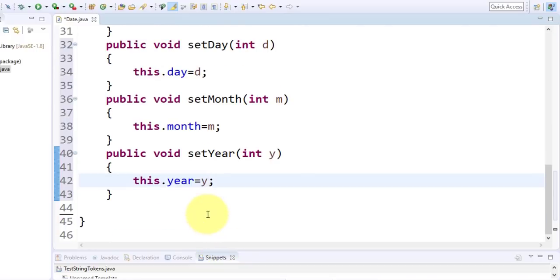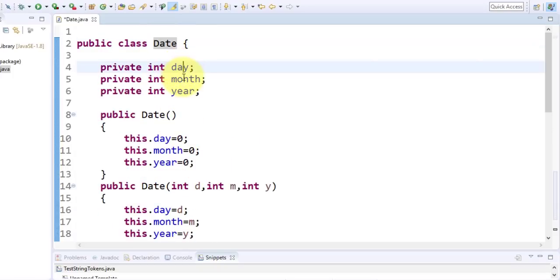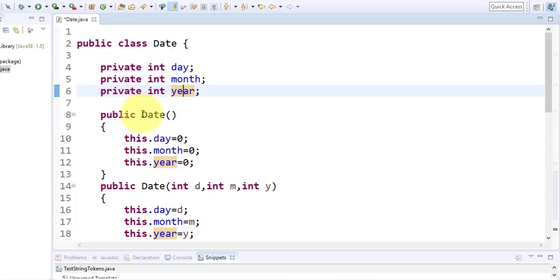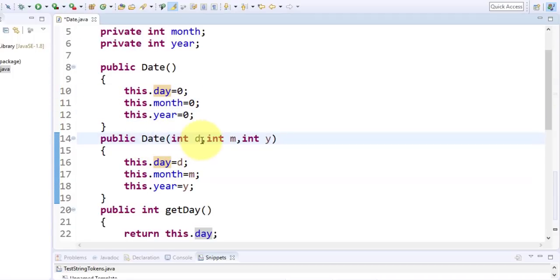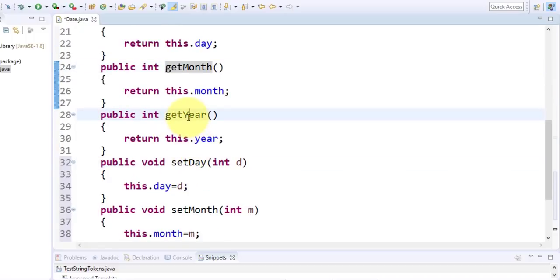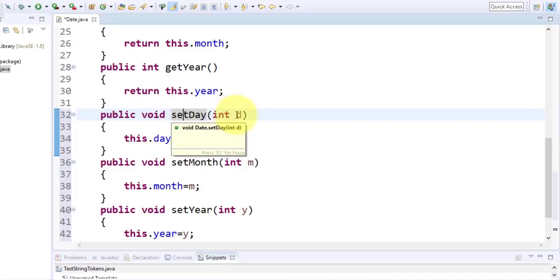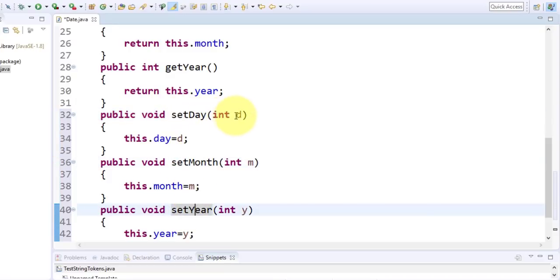Now just check here: class Date has day, month and year as the data members. Then this is a parameterless constructor, which initializes to 0. Then define the parameterized constructor, which initializes with the user defined arguments at the time of object creation. Then this is the accessor for day, the accessor for month, the accessor for year, or you can say getters for day, month and year. And then there are modifiers for day, month and year. Modifier means which modifies the value of the instance variable.